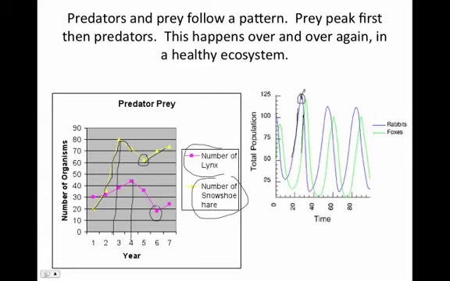There's a finite space, and the prey will start to crash and they'll go down. Well, that's going to cause a crash in predators because now there's less prey around to eat. And so they'll crash and it'll go over and over again in a nice, neat little cycle.